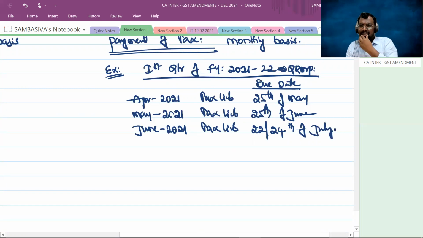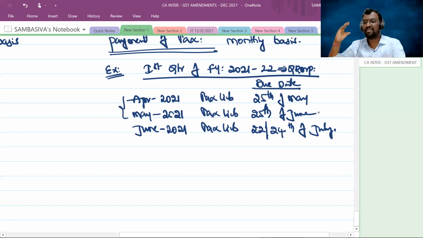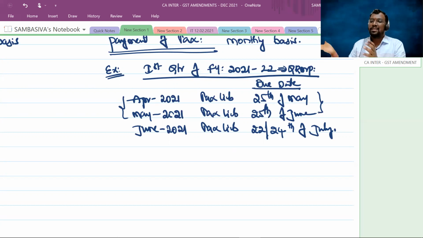Why, sir? Why has the due date changed for the last month of the quarter? Because anyhow, you are going to file the GSTR-3B in the last month. For every 3 months, you have to file the GSTR-3B on a quarterly basis. So the first quarter ends with June. That's why for June, the payment of tax due date will be the due date of the GSTR-3B of that particular quarter. Are you following, everyone? So for the first 2 months, the due date is 25th of the succeeding month, and for the last month of every quarter, the due date will be the due date of the GSTR-3B. Everyone following now? Any doubts?